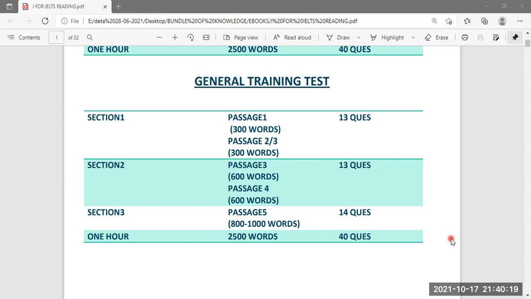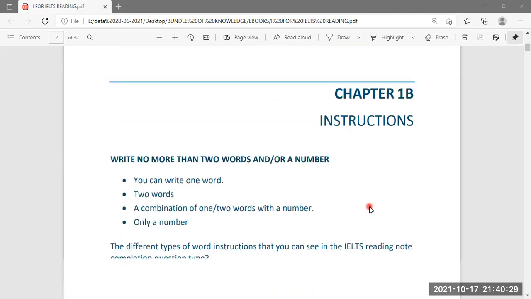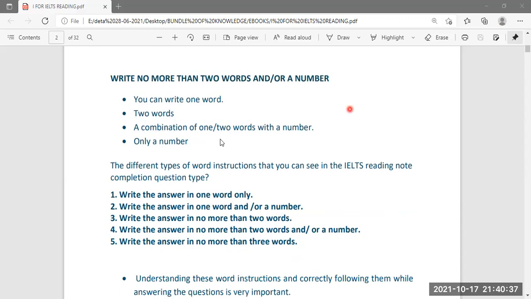So we have to focus on finding right answers, but within this duration. So this is why this becomes a little bit challenging. Now let's look at the instructions. Instructions sometimes are very confusing in reading test, and these are very, very important as well.